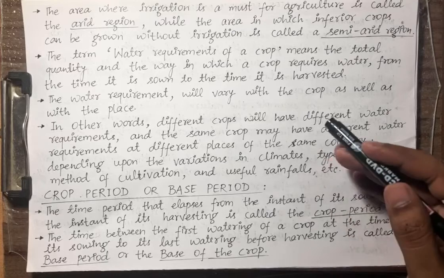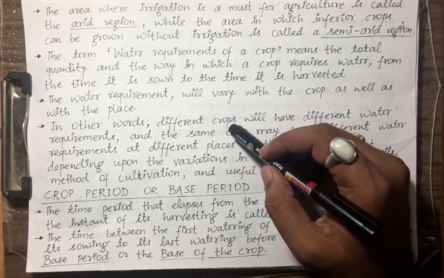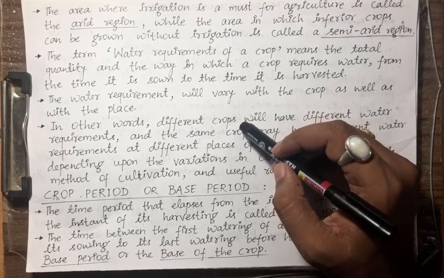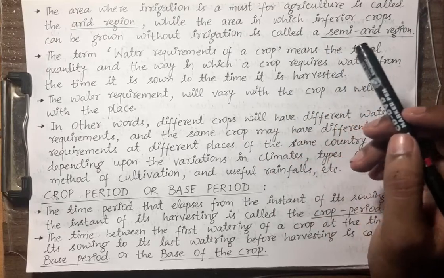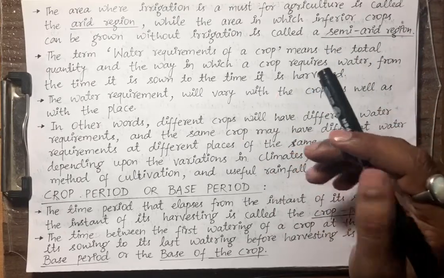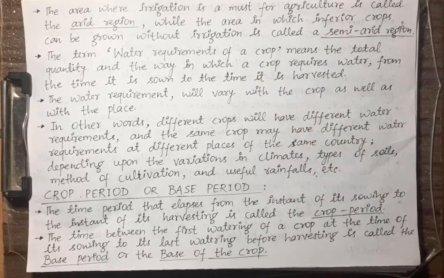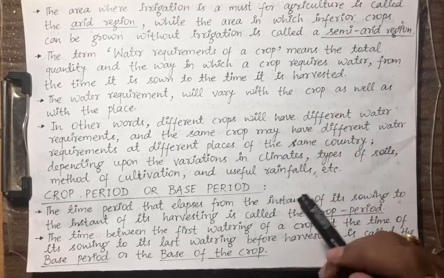Let us say we have sown the seeds on 1st of September and we are harvesting it on 15th of October. So what is the crop period? September has 30 days and 15 in October, so 30 plus 15 will be 45 days. It is a simple example.